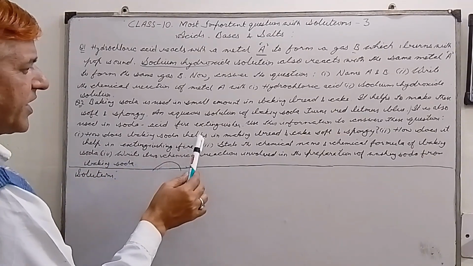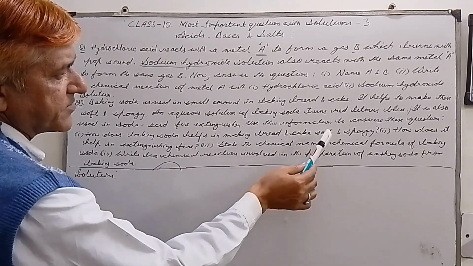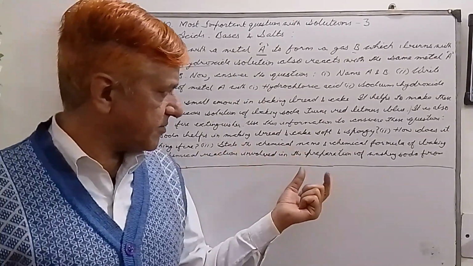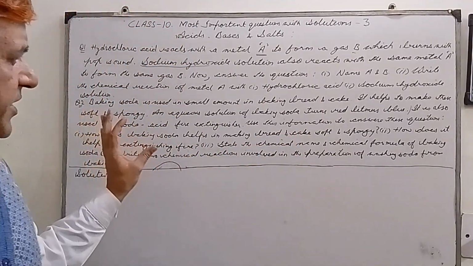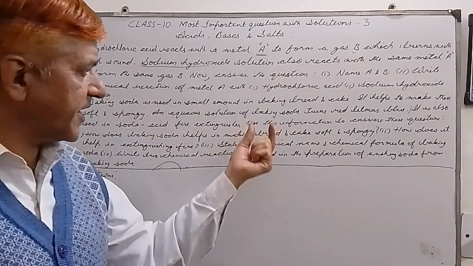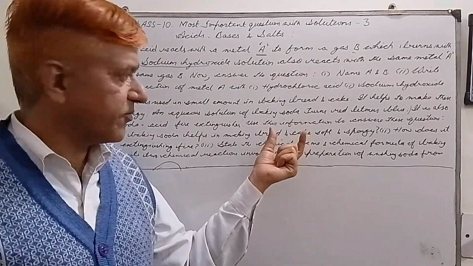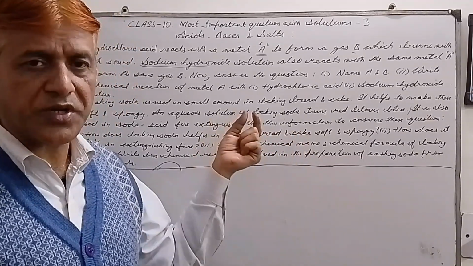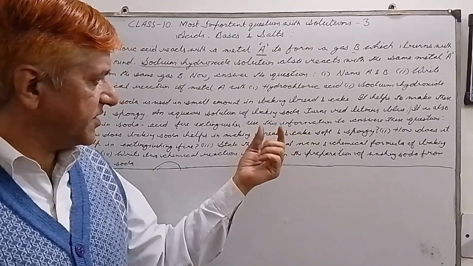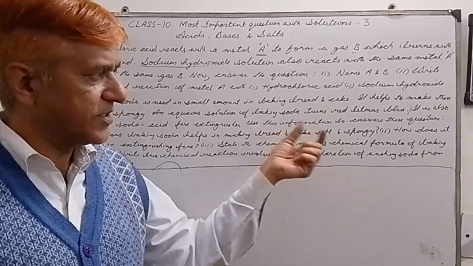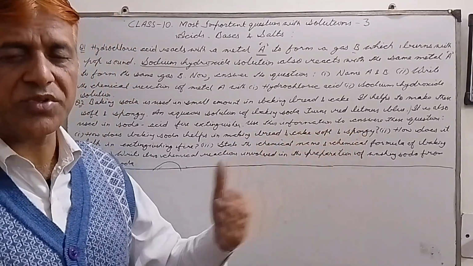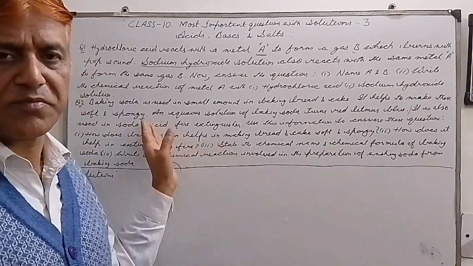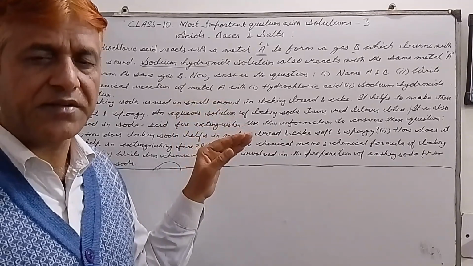How does baking soda help in making bread and cake soft and spongy? We add baking soda for baking bread and cake, and it makes them soft and spongy. So how do they get soft and spongy when baking soda is added?